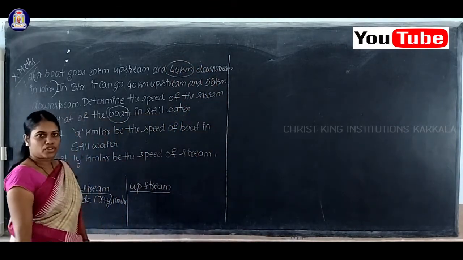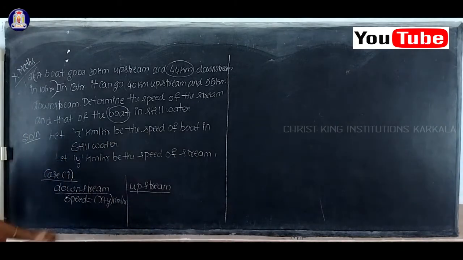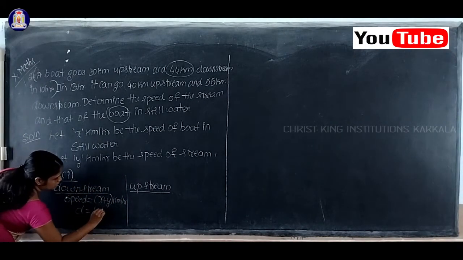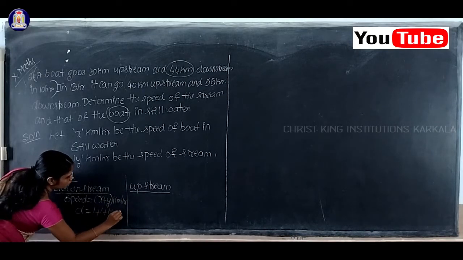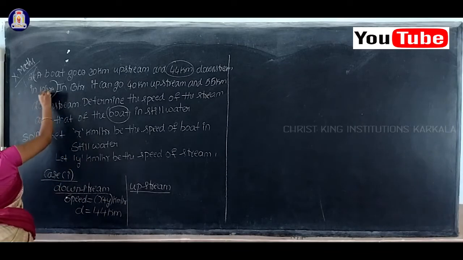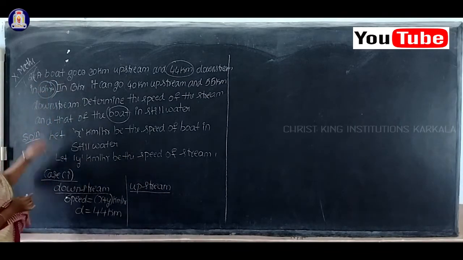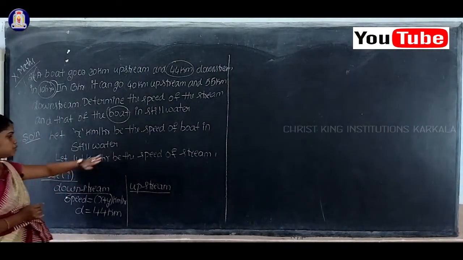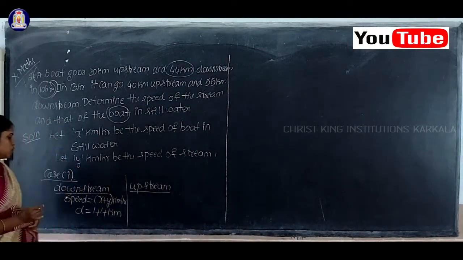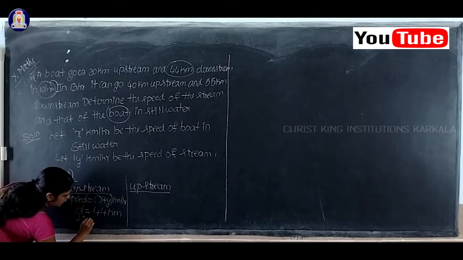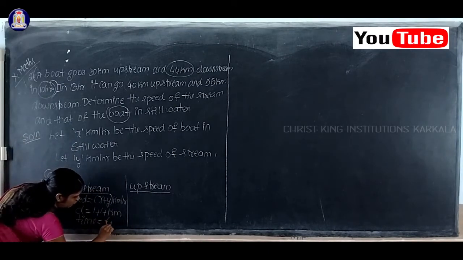For downstream the distance is equal to 44 kilometer. Here they have given the total time: this 10 hours is the total time for upstream and downstream. So for downstream I'll consider time is equal to T1 hours.